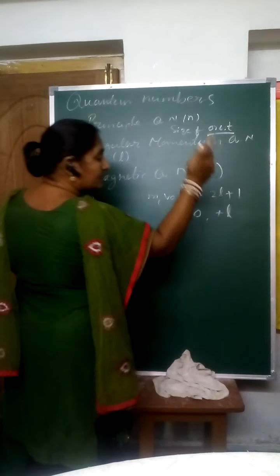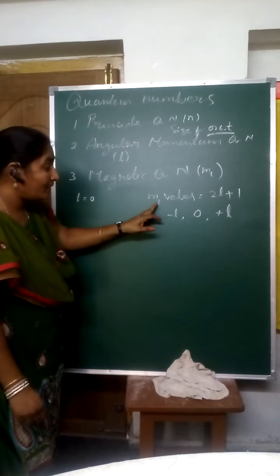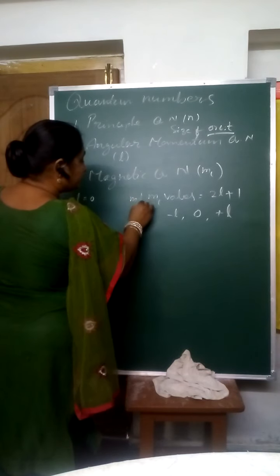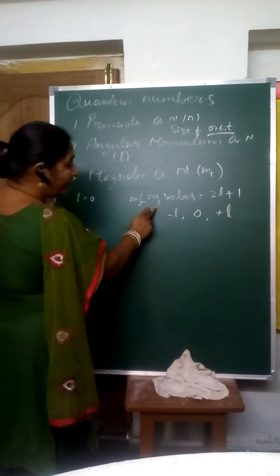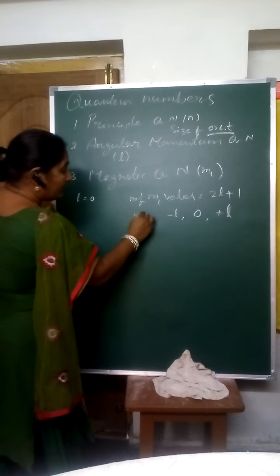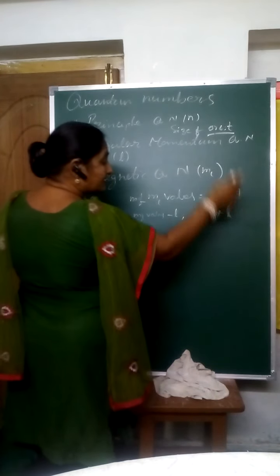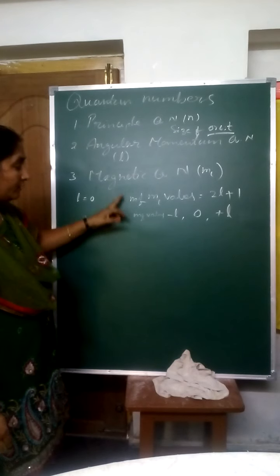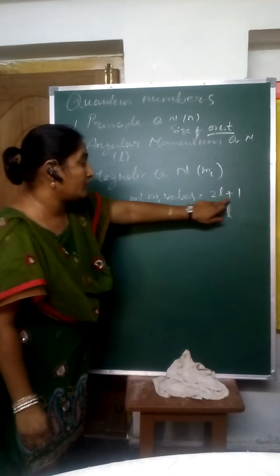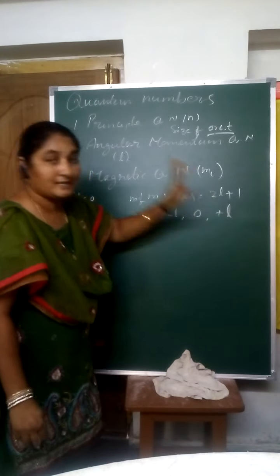Minus l to plus l with 0, those are the ml values. Number of ml values are 2l plus 1. ml values are minus l to plus l.